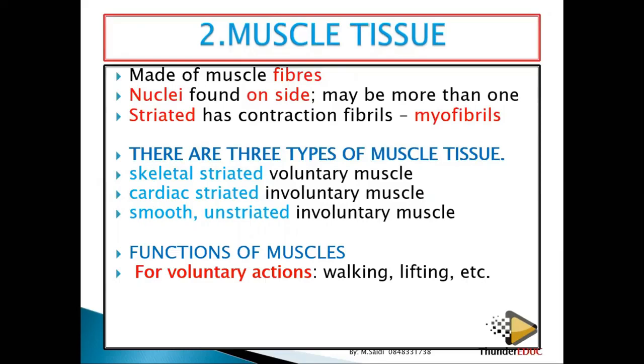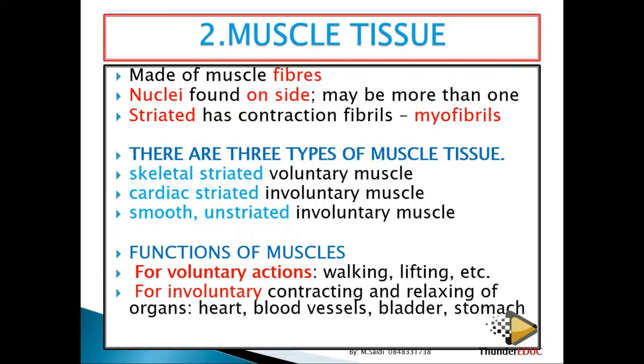They are voluntarily done. It means that you do them on your own will. So what does it mean? It means that these muscles contract and relax, and then walking and lifting and other movements can be brought about. Number 2, for involuntary actions. They bring about involuntary actions, things which you do without your own will. Contracting and relaxing of organs.